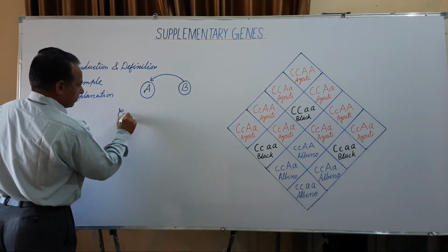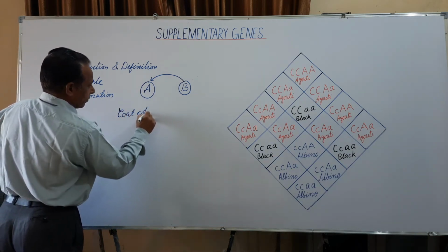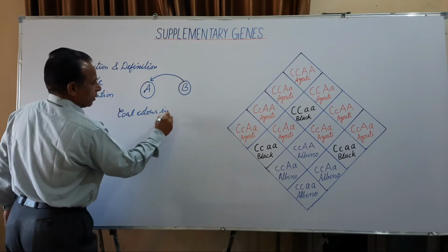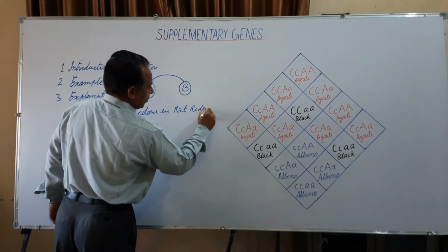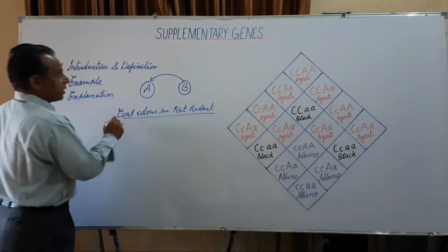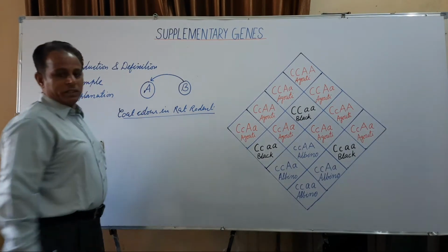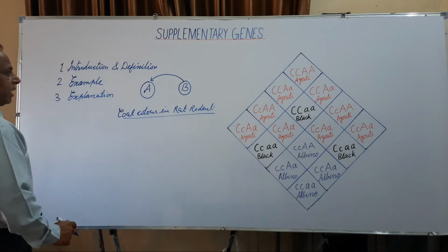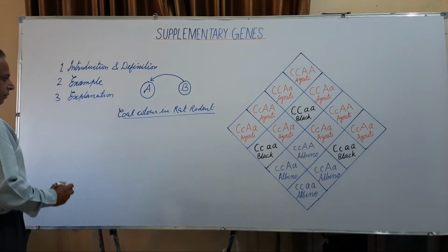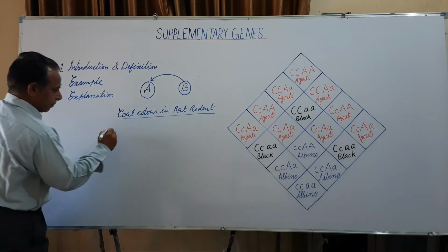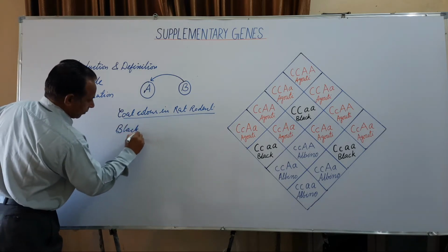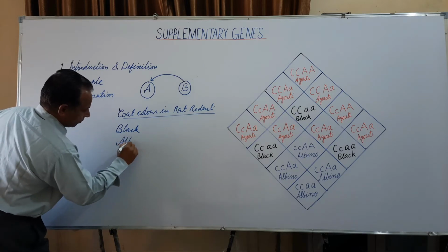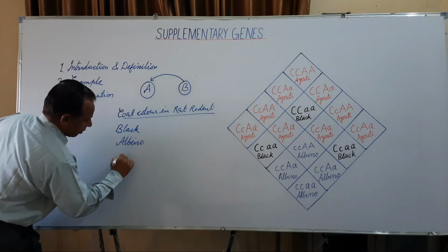Coat color in rat and rodent is a best example of supplementary gene. In mice, there are three types of the coat color: black, albino, and agouti.